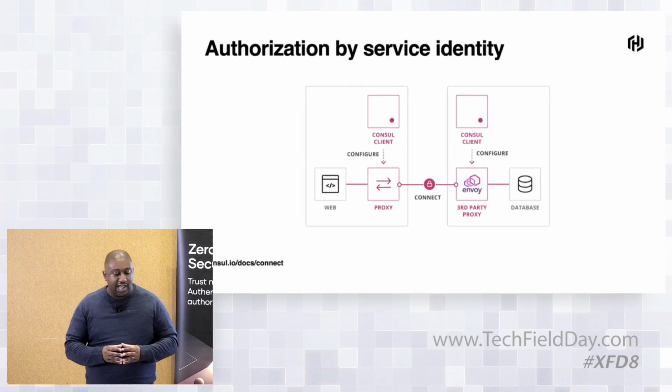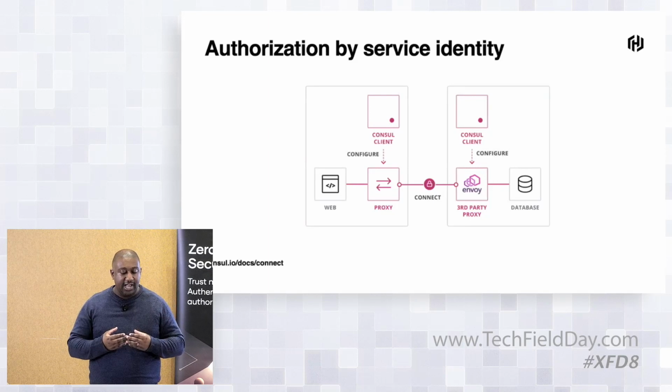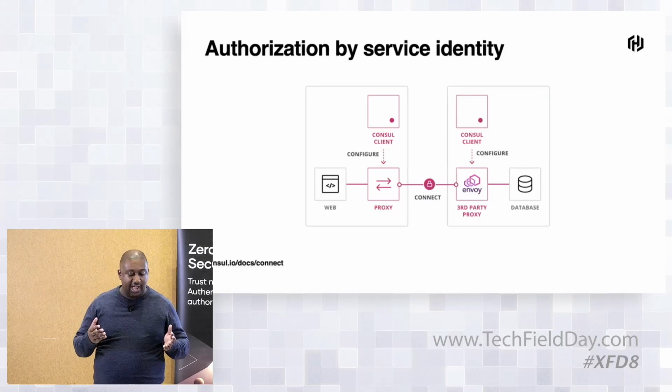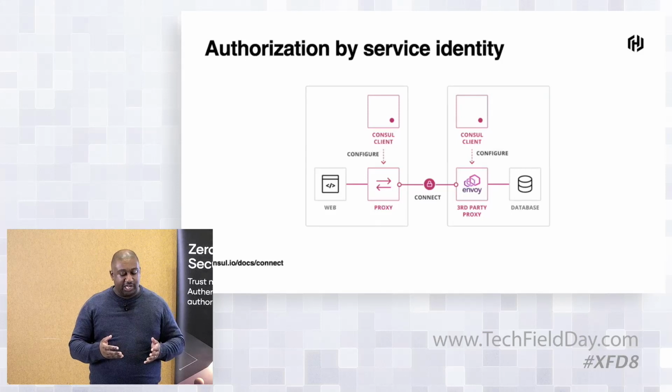If we look at how Consul deals with authorization using service identity, it's a specific byproduct of Consul, which we call Consul Connect. Essentially, what Consul Connect does is it takes a third-party proxy like Envoy, for example, to connect all your different components. So if you look at this diagram here, we have one environment, one box, if you like, which has a web service running on it. And there's a proxy there with a Consul client.